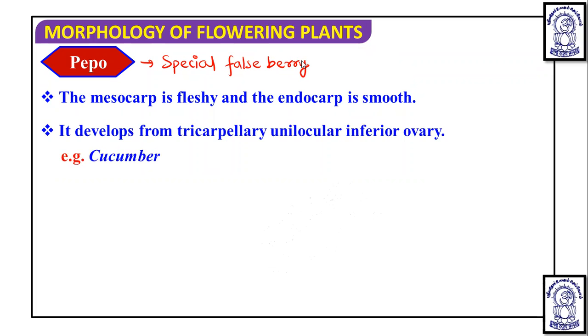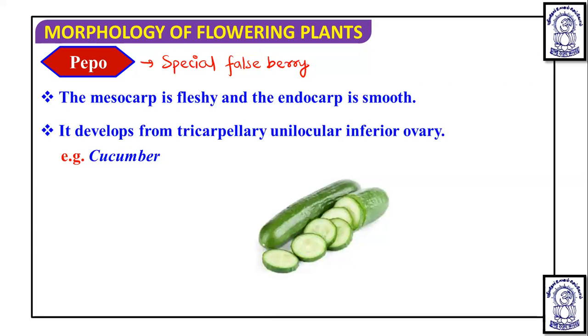And the example in which you will see this is a cucumber. Apart from cucumber, if you need to write some examples in this, then you can write about the other gourds. You can write cucumber, then you can write pumpkin, watermelon. All are particularly the examples of this pepo. In this, the pepo fruit is found. So to understand this pepo fruit, we need to draw the diagram of this cucumber in detail.